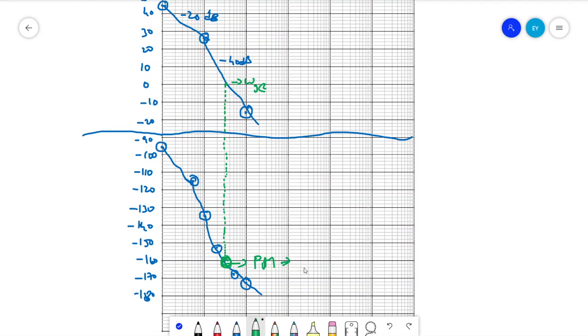If you compute, you will get it as minus 167.